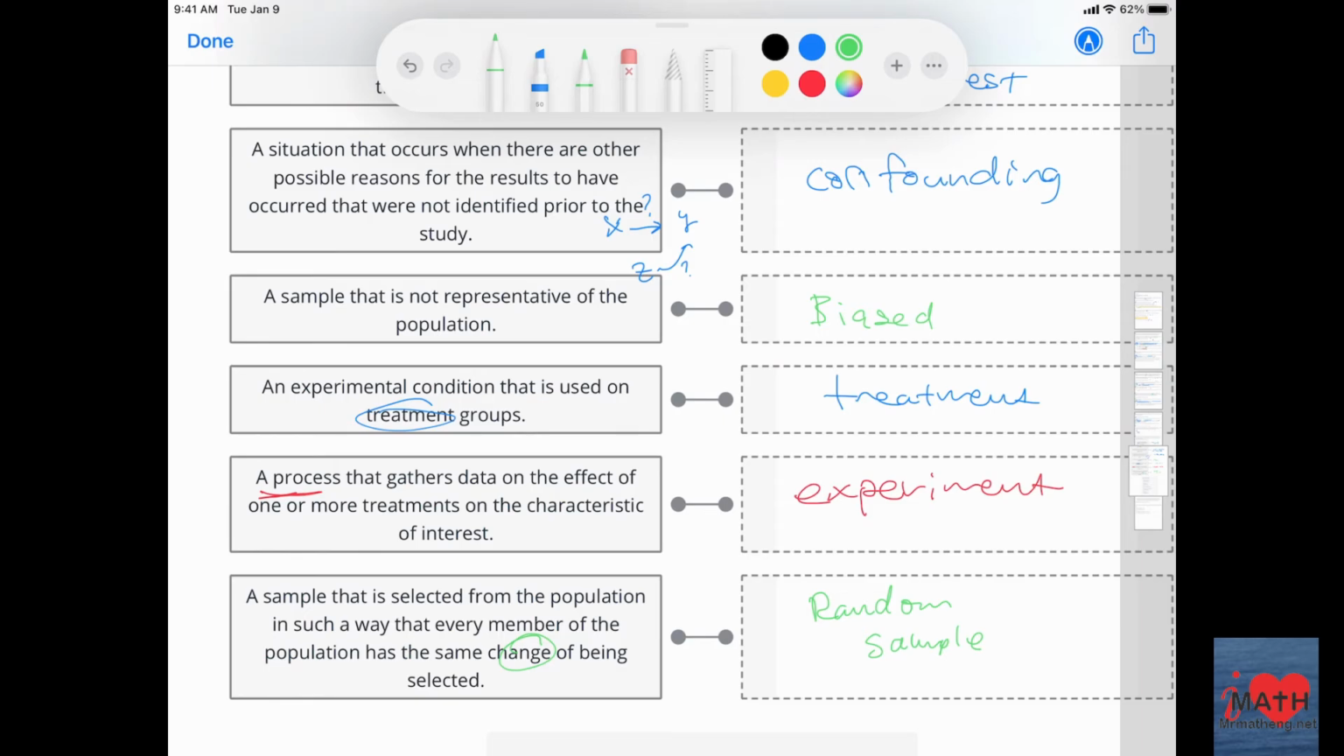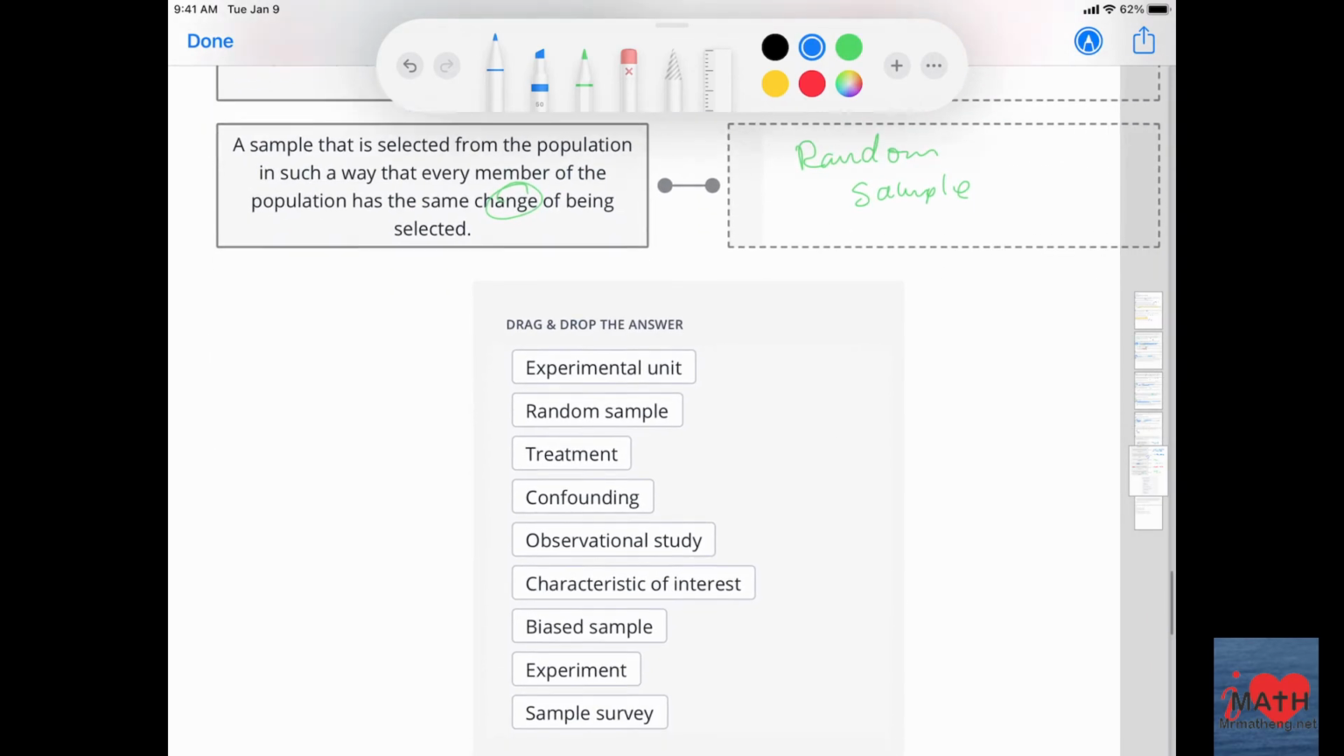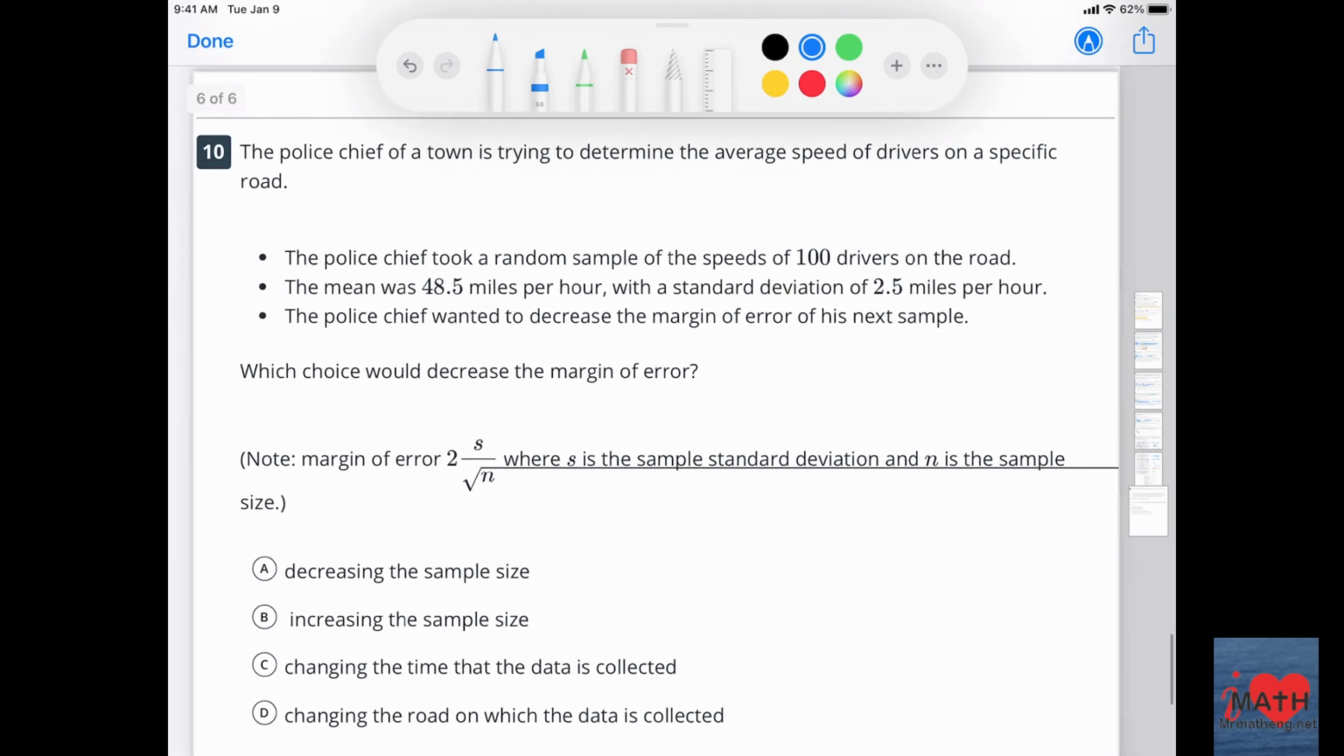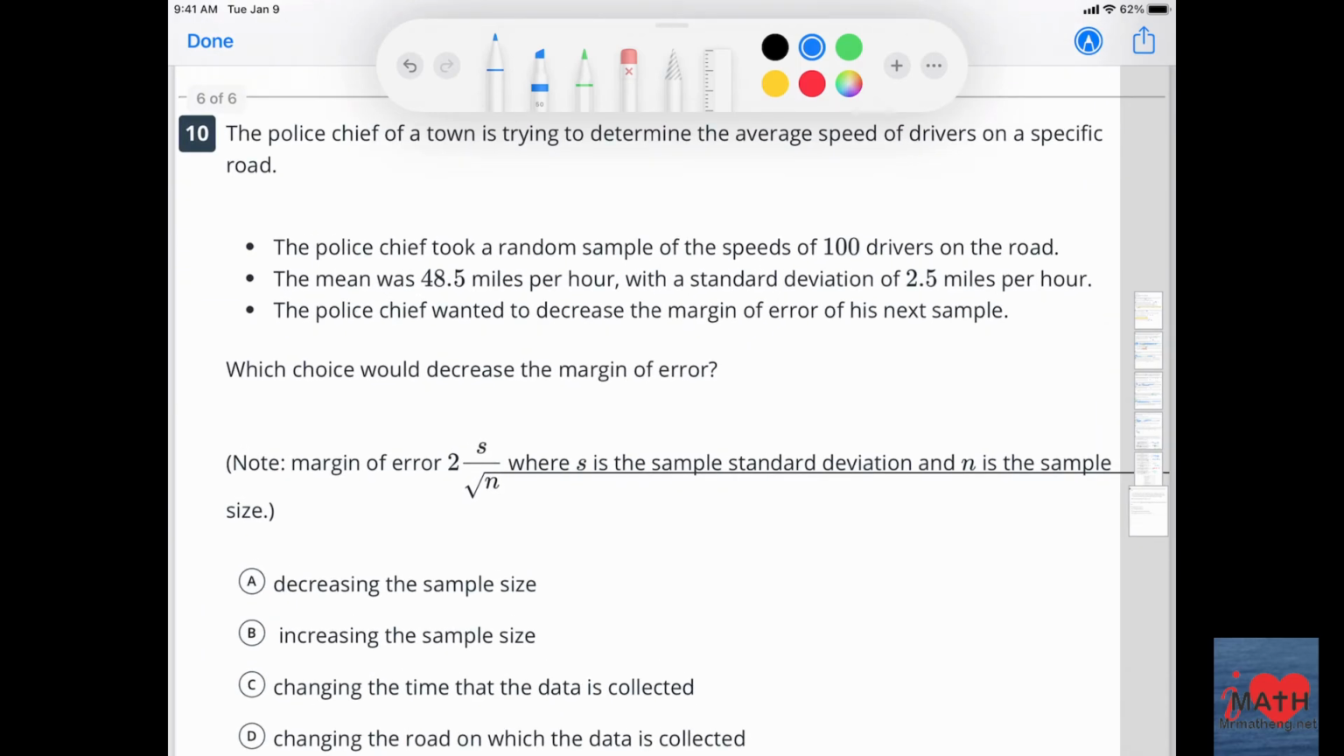Okay, and the last one. A police chief of a town is trying to determine the average speed of drivers on a specific road. The police chief took a random sample of speeds of 100 drivers on the road. The mean, or the average, was 48.5 miles per hour with a standard deviation of 2.5 miles per hour.